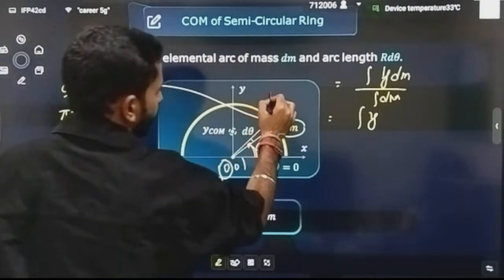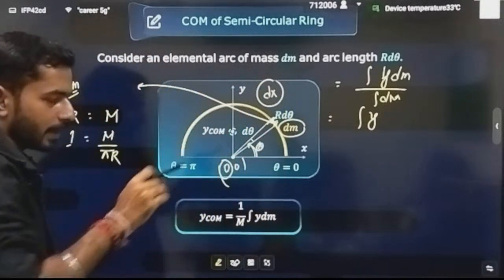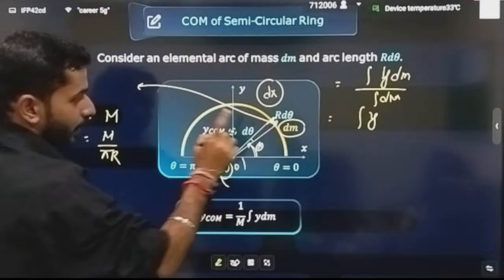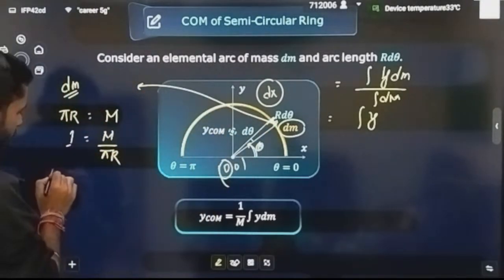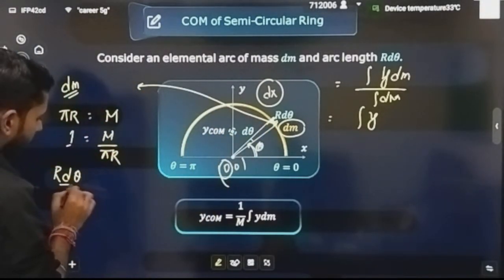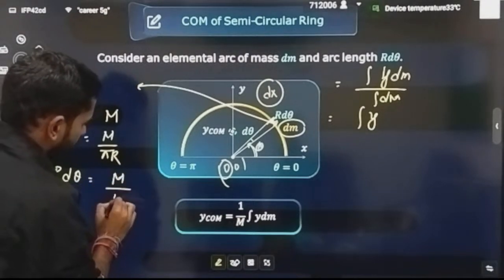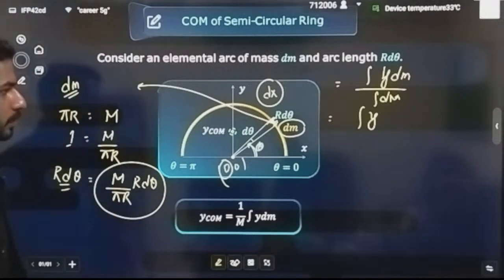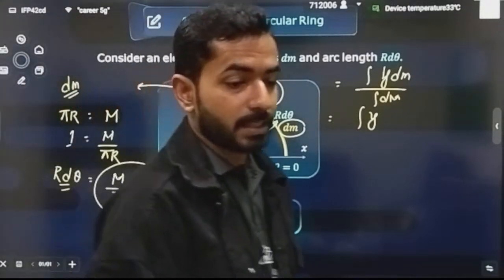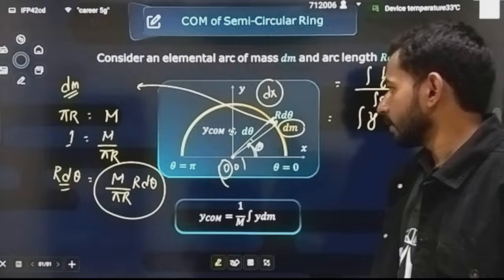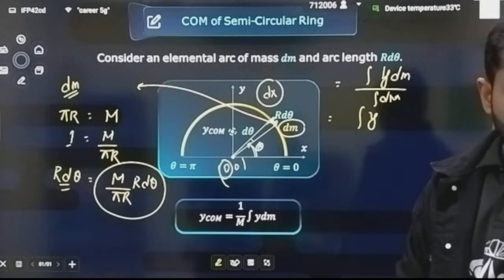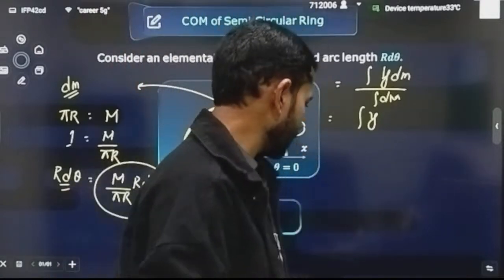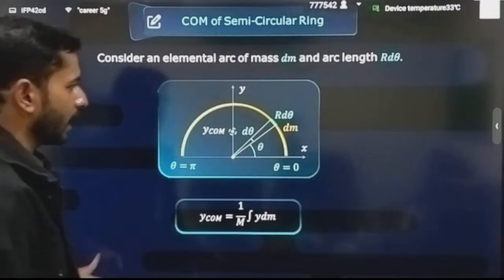So for this dx thickness, how much mass is there? Firstly, define this dx thickness. How can I write the length of an arc? Radius into the angle. That means for this dx thickness, I will define r d theta, and for r d theta, the mass you will be writing is m divided by pi r into r d theta. This is the dm mass that you will be writing. So once you have written the dm mass, then it is very simple. Then you can easily integrate it from 0 to pi and have your answer.